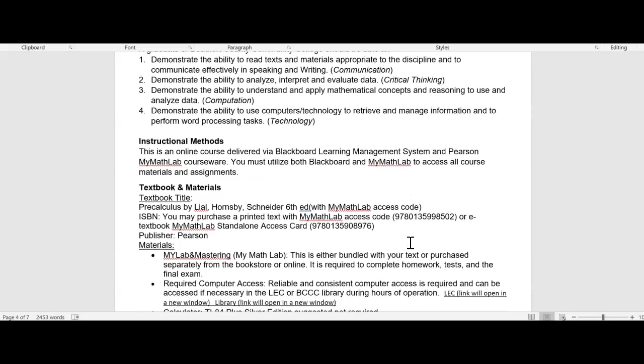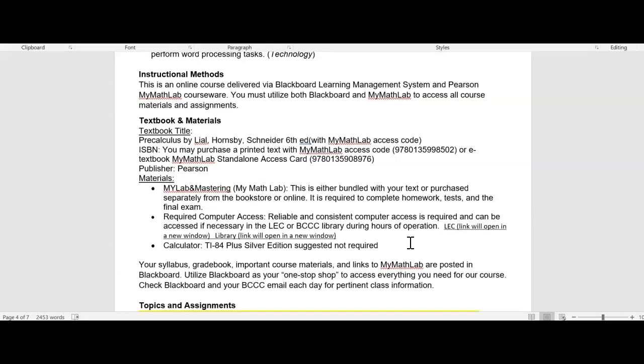We are here learning online. As we mentioned before, we're going to use both Blackboard and MyMathLab for materials and assignments. Your textbook information is given there. You must have MyMathLab, which will either come bundled with your textbook or you can purchase the e-text. Either way, you need a code to grant you access to MyMathLab.